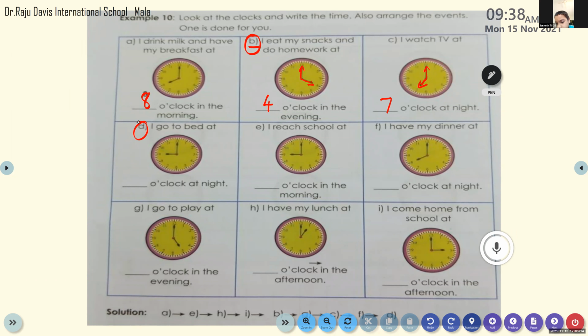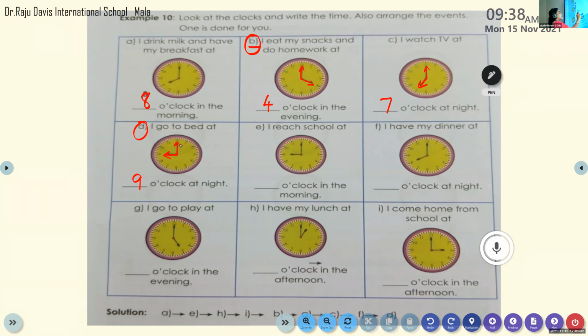Very good, 9 o'clock. Here on the clock you can see the hour hand is on 9, and the long hand, the minute hand, is on 12. So the time is 9 o'clock. Very good, Suryesh. Well done.